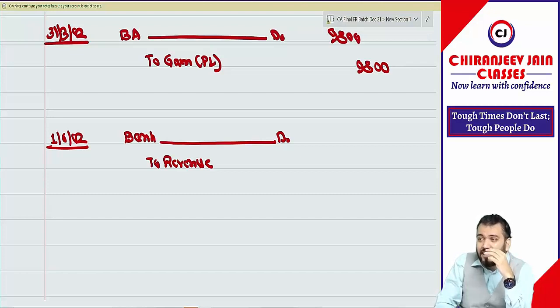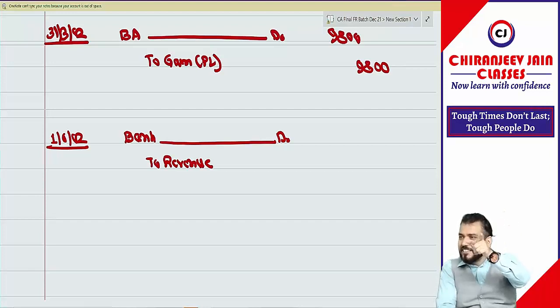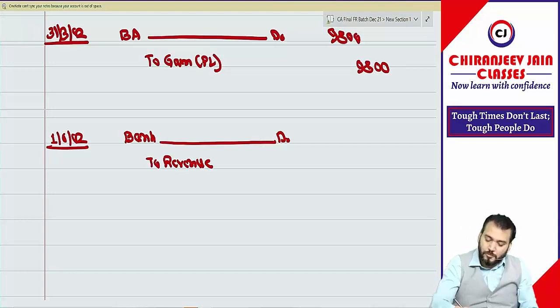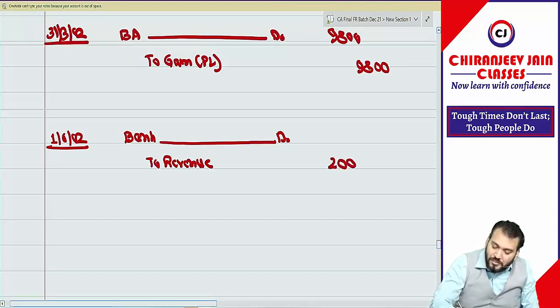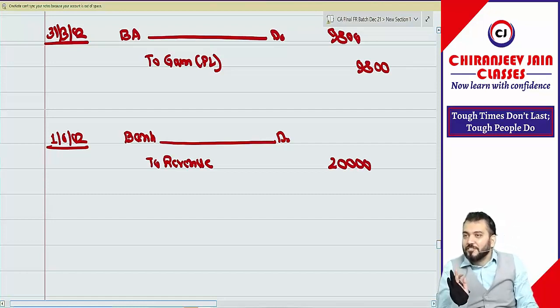Without deducting selling expense, that is what I am asking. So will you do 20,000 or 20,000 minus selling expense? Revenue is 20,000. I think in AS 9 also you have done that. Revenue is the gross inflow. It will not be 20,000 minus selling expense. Okay.